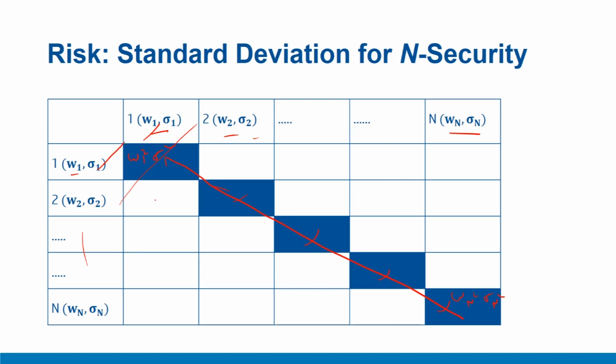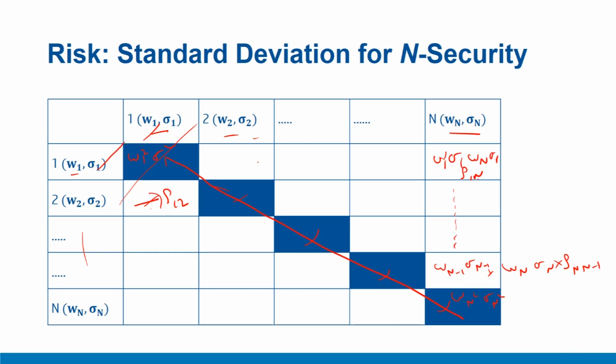On the off diagonal terms, you will have combinations of two different securities. For example, here you have W2 sigma 2, W1 sigma 1 along with the correlation term. Similarly, here you will have W1 sigma 1, Wn sigma n along with the correlation term rho 1n, and so on and so forth up till here, where for example you may have something like Wn minus 1 sigma n minus 1 into Wn sigma n and a correlation term between securities n and n minus 1.